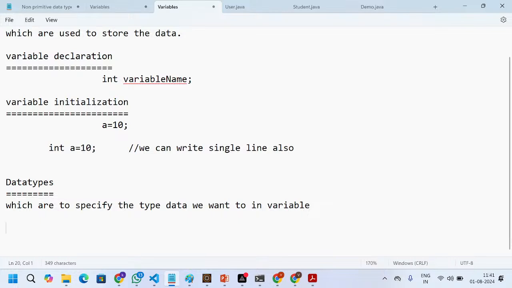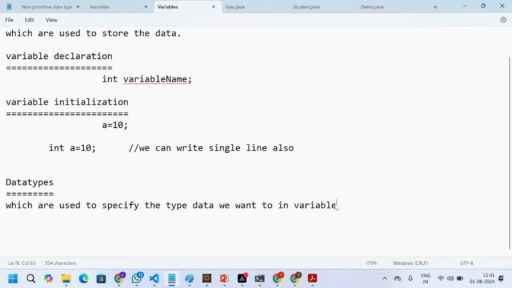Variables are used for storing data, so we need to specify with the data type what kind of data we want to store inside the variable. Are you guys clear with my point?